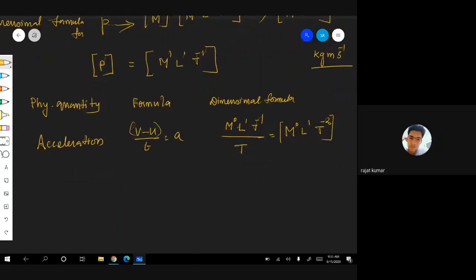Yes, ma'am. See, then force. What is the formula for force? F is equal to mass into acceleration. So if you know the formula, from that you can easily find out the dimension now. Very simple. Therefore, now you tell me what is mass? M. Just now we have seen M. M power 0, L power 1, t power minus 2.